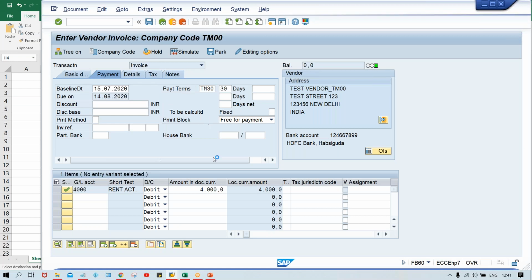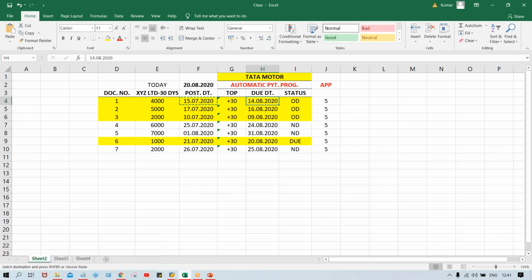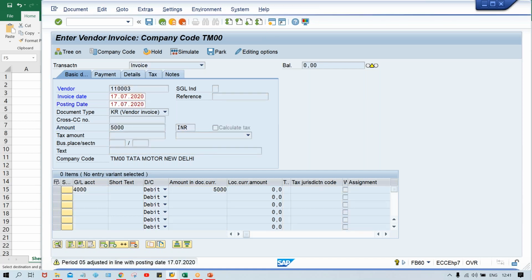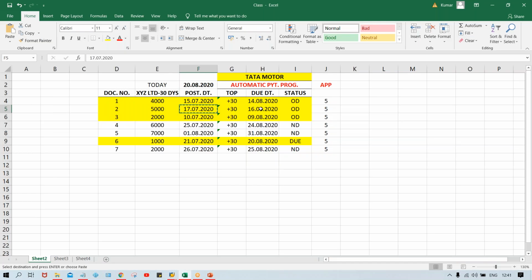In the same way, we will post other invoices also. Again, give your vendor number, same date in document date and posting date both, and 5K, and then again give any expense GL here. So I'm going to give rent GL itself and save it. Press enter twice and thrice. Okay, so this one also, if you take it, is going to be due on this date, right?